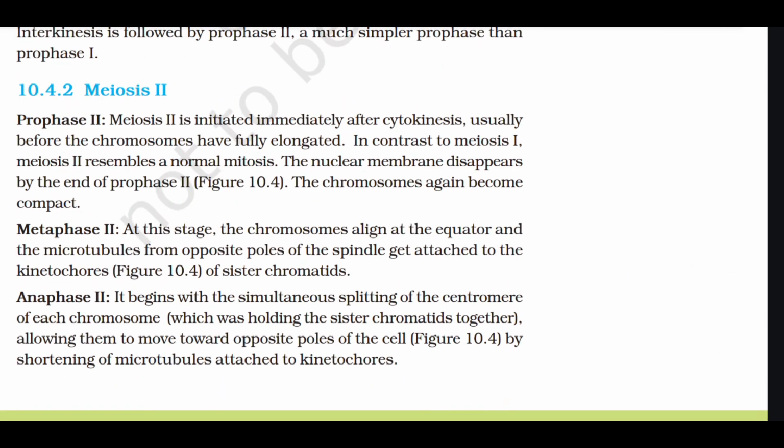4.2 Meiosis 2. Prophase 2. Meiosis 2 is initiated immediately after cytokinesis, usually before the chromosomes have fully elongated. In contrast to meiosis 1, meiosis 2 resembles a normal mitosis. The nuclear membrane disappears by the end of prophase 2. The chromosomes again become compact.